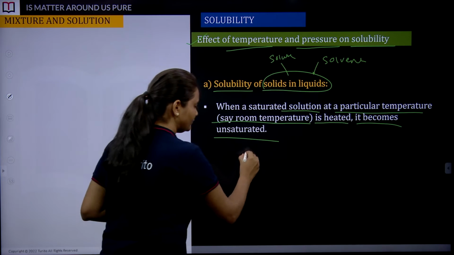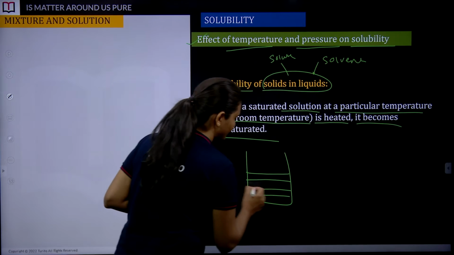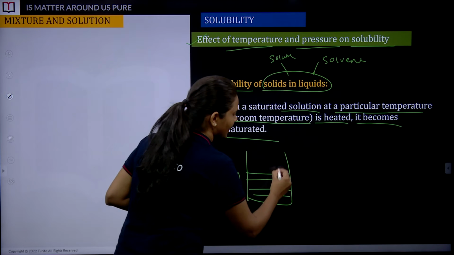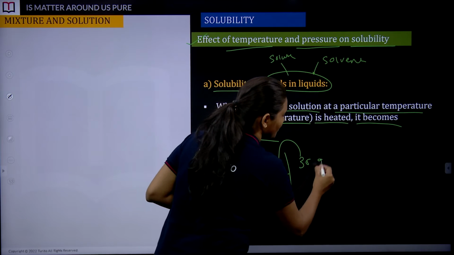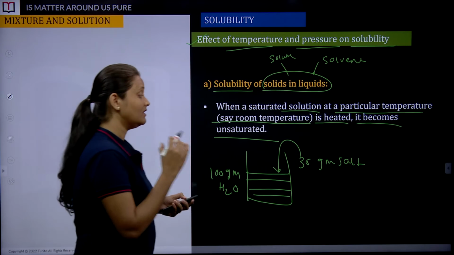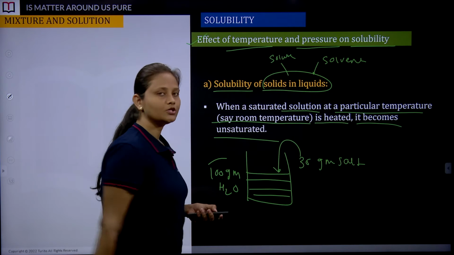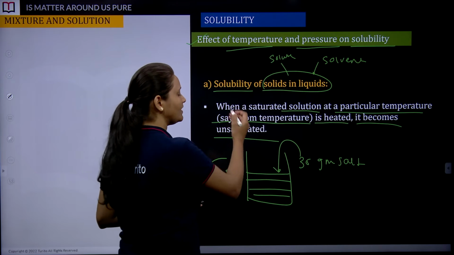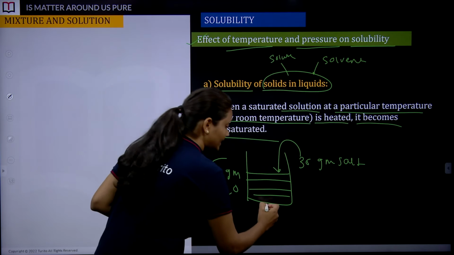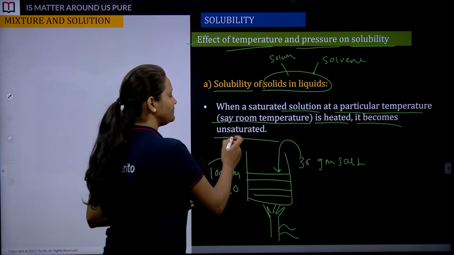Try to understand. I am going to draw a saturated solution. This is your 100 gram of water. Saturated means it has 36 gram of salt in it. Correct? It has reached the maximum capacity of the solvent to dissolve solute. This is saturated. So when a saturated solution at a particular temperature, suppose room temperature, is heated, if I supply heat to this solution, it becomes unsaturated.